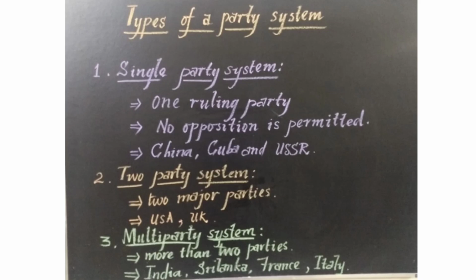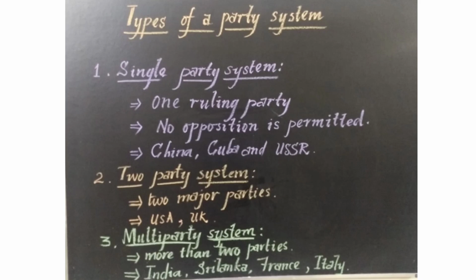Another political party system is the two party system, in which a country has two major parties. For example, USA and UK, America and England. They have the two-party system. That is, they have two major political parties in the country, not more than that.